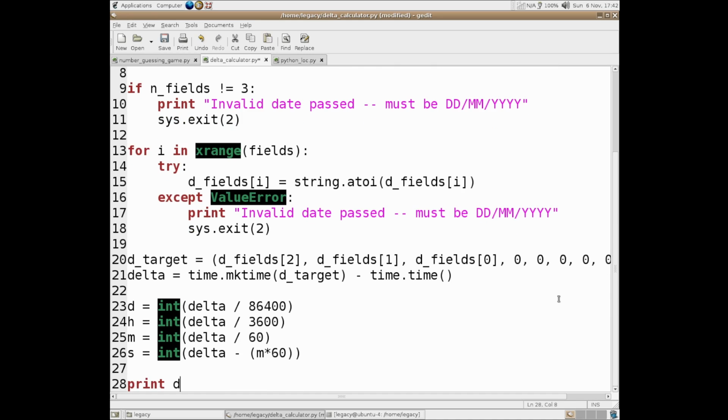So in the end, we print d days, h, fireworks going off at 5:42 in the evening. That's great, isn't it? If you can hear that, I do apologise.